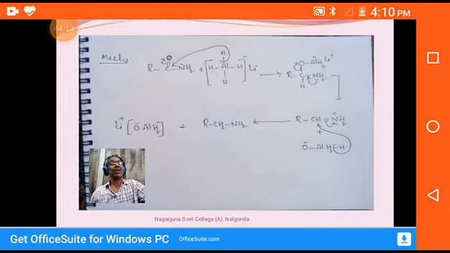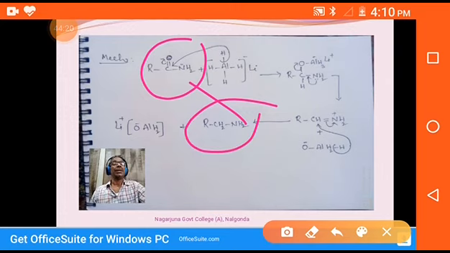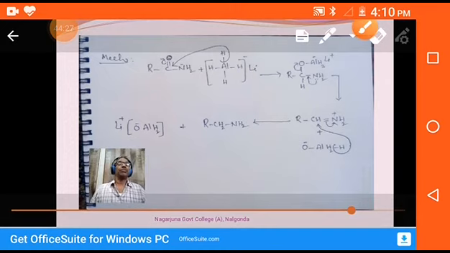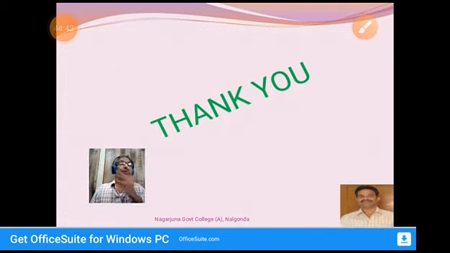In general, what is happening? This amide group is changing to an amine group. This is amine. So the CO group is changed to a CH2 group. That's why it is a reduction reaction. So this is the mechanism. In this mechanism, hydride ions are shifting from aluminum to the carbonyl group of the amide. That's why it is a reducing agent. Okay, so this is the reduction of amides. So this is today's class.